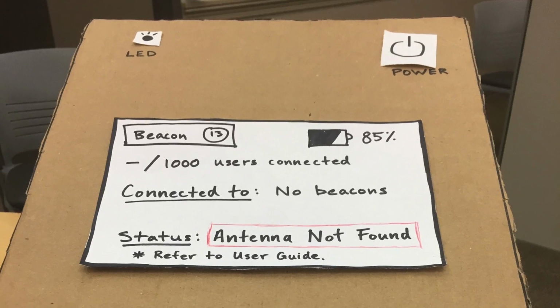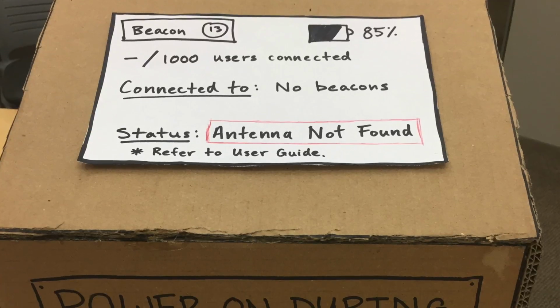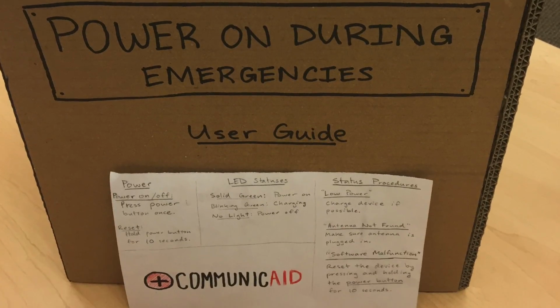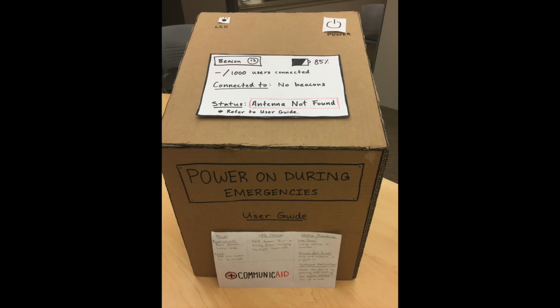Another major problem was the difficulty of quickly identifying the problem of the device status, since it's located at the bottom of the screen. Sometimes the users were unsure of how to proceed when problems were identified. To address these problems, we made sure to highlight the statuses when the device had an error. We also made sure to point out the user guide when there is an error. Alas, this was the final version of our beacon.